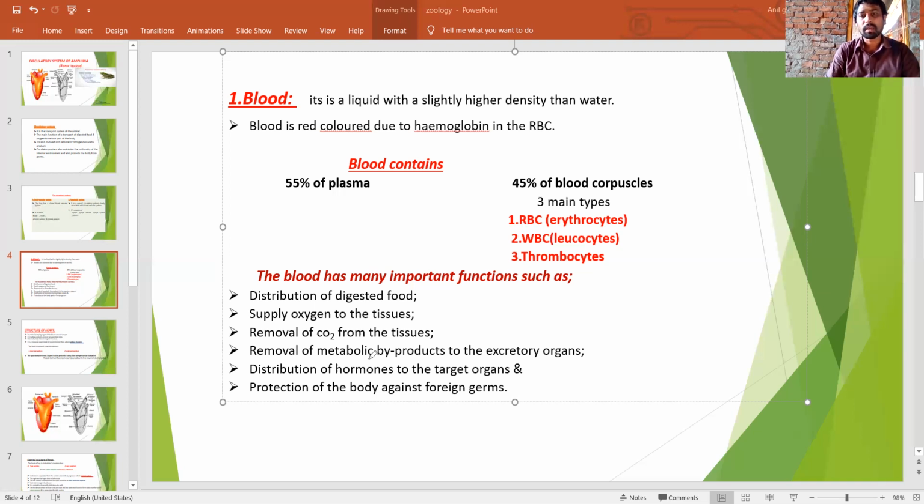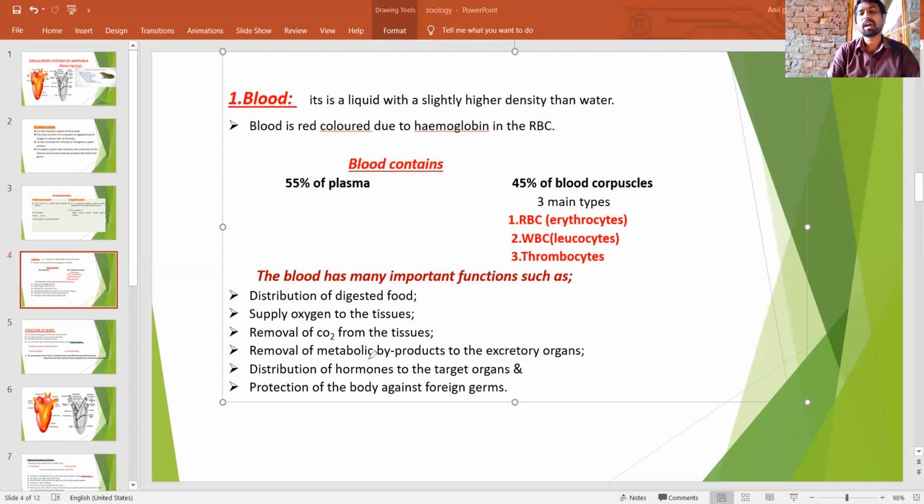The blood transports the nitrogenous waste products to the target excretory organs, where they are excreted. It is also involved in the distribution of hormones to the target organs.